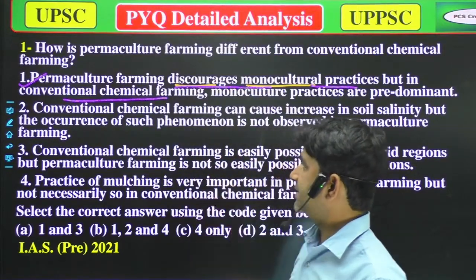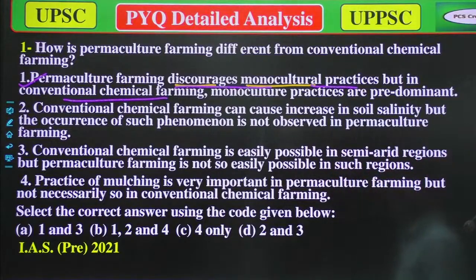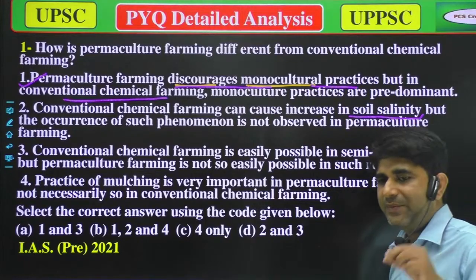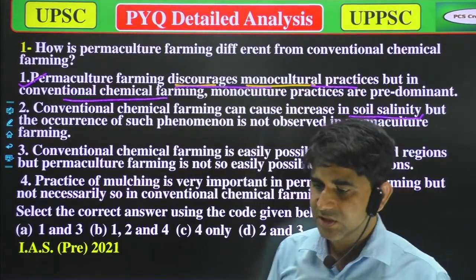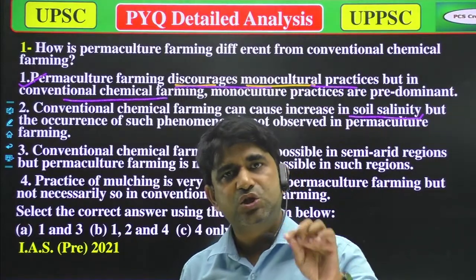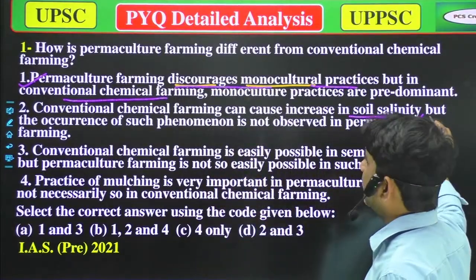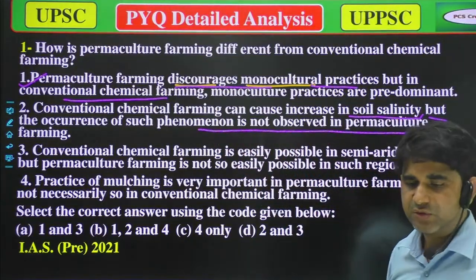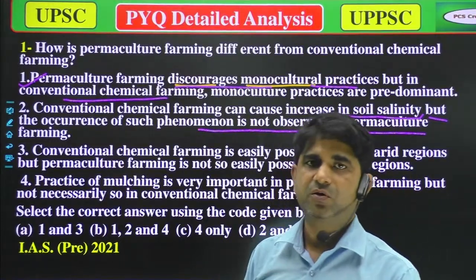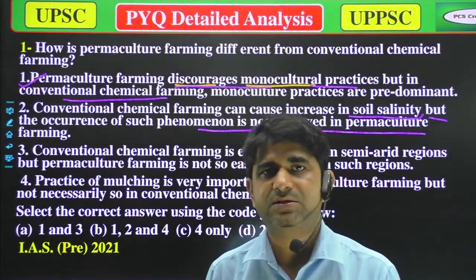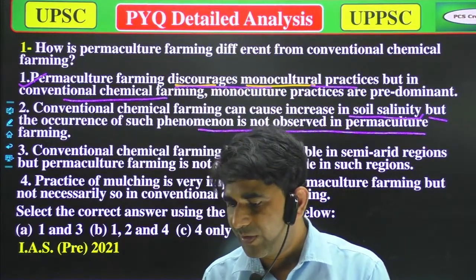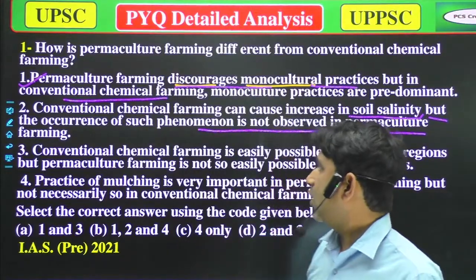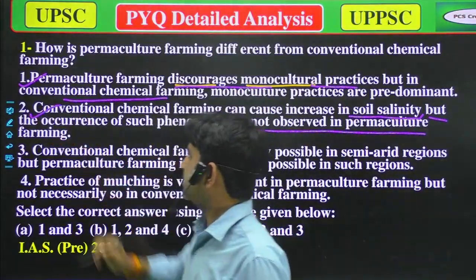The second statement: conventional chemical farming can cause an increase in soil salinity. Yes, that's true, because conventional chemicals have many harmful substances, so they will increase the soil salinity. But the occurrence of such a phenomenon is not observed in permaculture farming. Yes, that's true, because in permaculture farming we don't allow many chemical substances. So permaculture discourages the use of chemical substances. That's true.